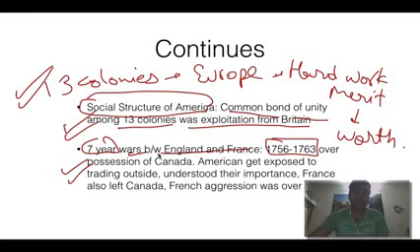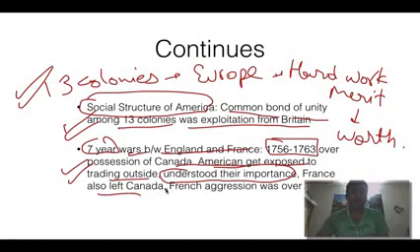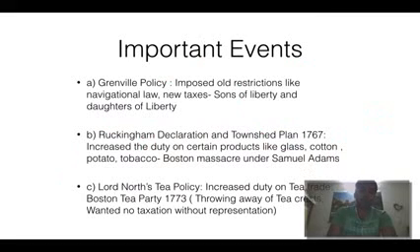So you might know there are still certain regions of Canada who speak French as their mother tongue. Americans got exposed to trading outside and they understood its importance. Why? Because Britain was busy with the war, France was also busy. So USA got exposed to the trading world outside. They knew their importance, that we were selling it at dirt cheap prices, while they are so expensive. So France also left Canada, so the entire trade of North America was open to USA. So these were the reasons.